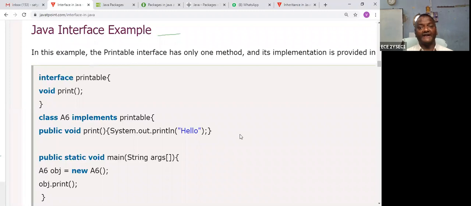Up to now, we have seen how to find out the method, how to find out the constructor, and how inheritance takes place. This is very important. Now we are seeing how an interface is connected to a class, and an interface is connected to another interface.